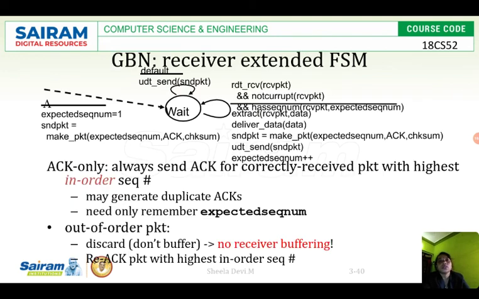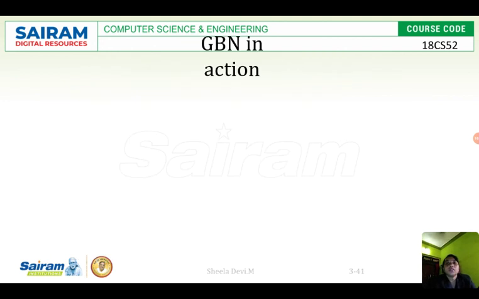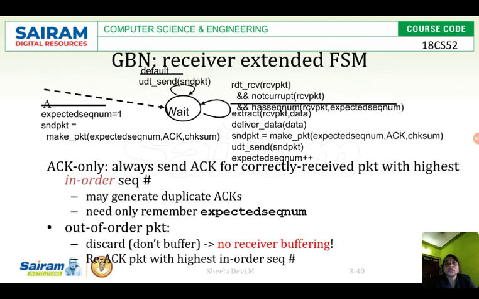This is the FSM of the receiver. So what is said here? Same. It is getting the packet, that is RDT receive of received packet, and it is not corrupted and has the sequence number of the received packet equal to the expected sequence number. As I said, packet 0 has been received, packet 1 is received, 2 is received, but it is expecting packet 3. So the expected sequence number is packet 3, but packet 3 is lost.